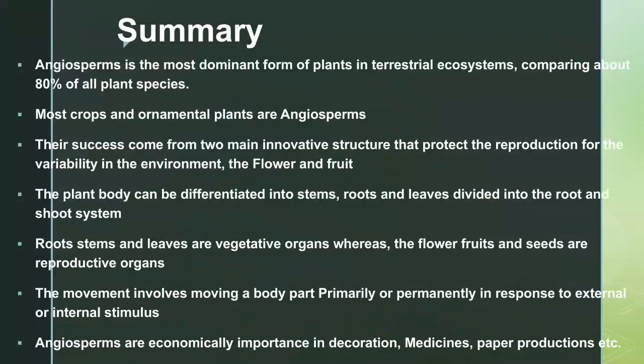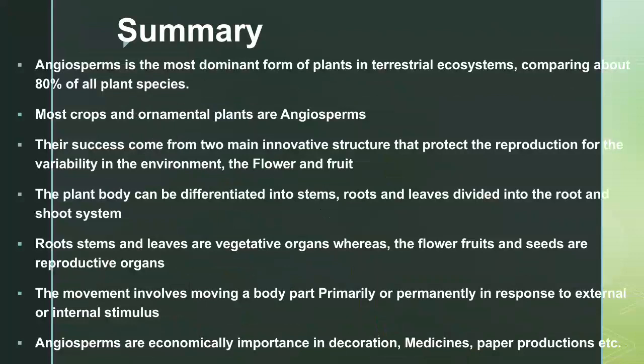Summary: Angiosperms are the most dominant form of plant in terrestrial ecosystems, comprising about 80% of all plant species. Most crops and ornamental plants are angiosperms. Their success comes from two main innovative structures that protect reproduction from variability in the environment: the flower and the fruit.